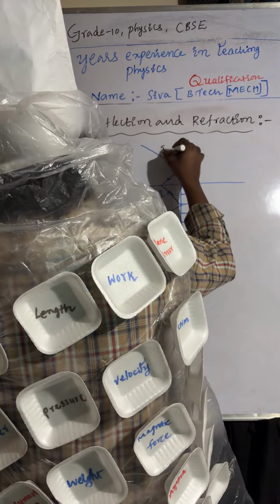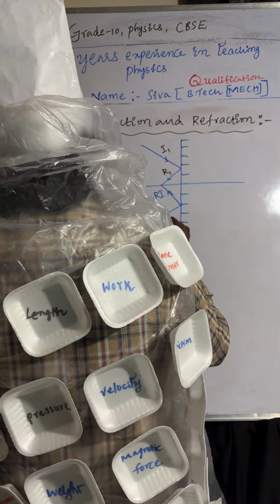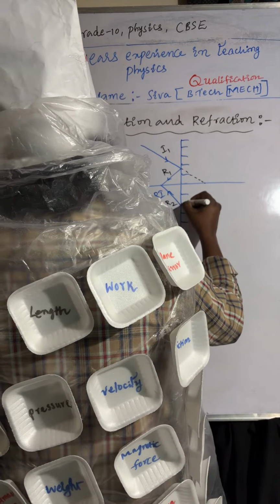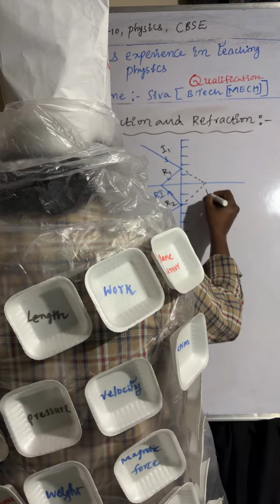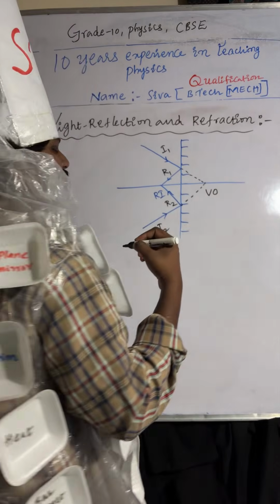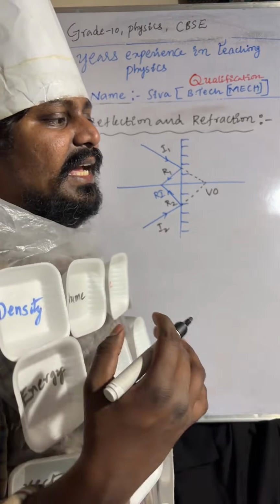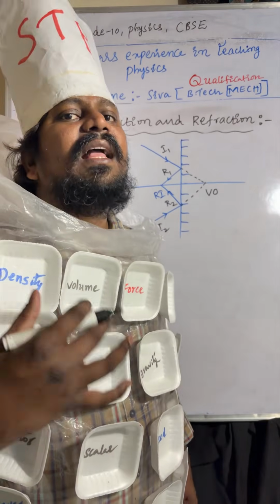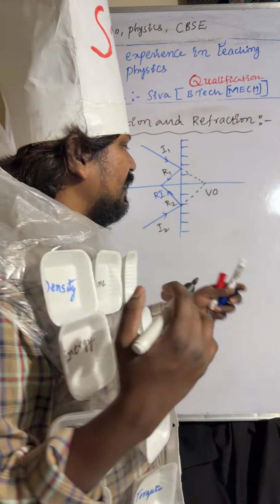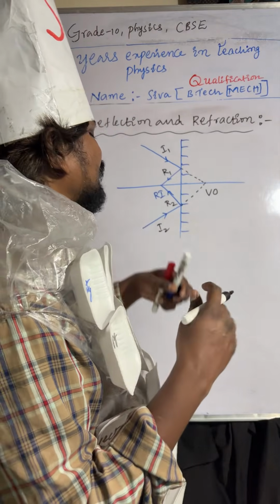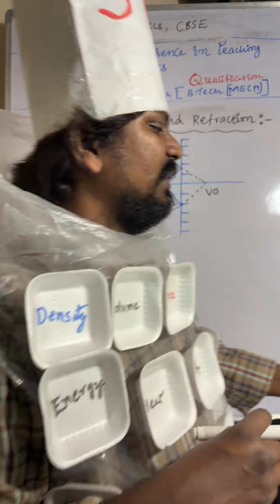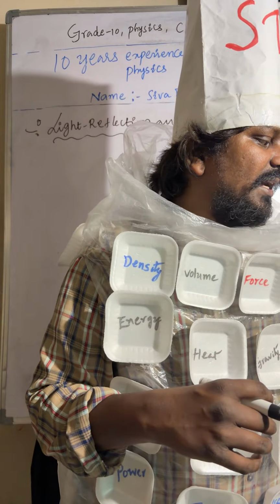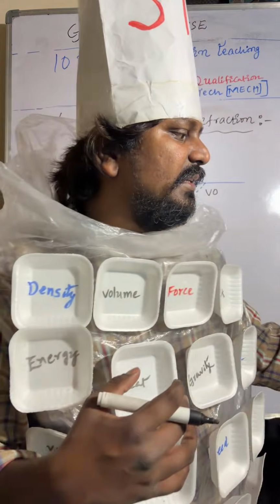So this is I1, R1, I2, R2. We are extending these light rays, and here also extended. So this is the virtual object. Why virtual object? Extended incident light rays are meeting. Here you can observe directly reflected light rays are meeting. So that's why that is a real image.